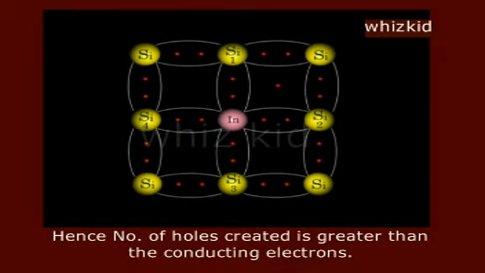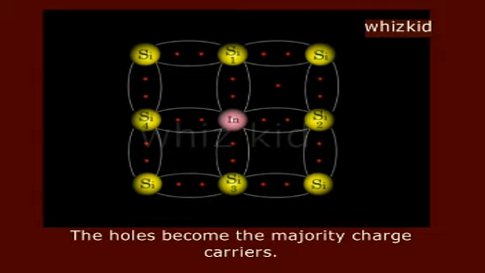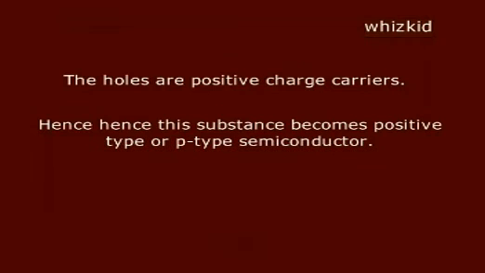Hence, the number of holes created is greater than the conducting electrons. The holes become the majority charge carriers. The holes are positive charge carriers. Hence, this substance becomes a positive type or p-type semiconductor.